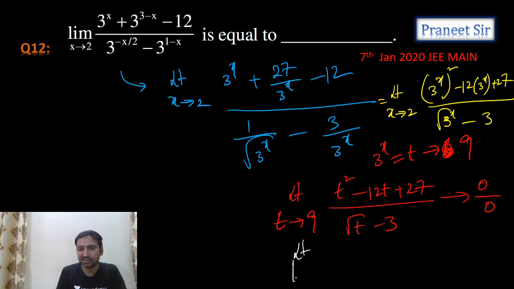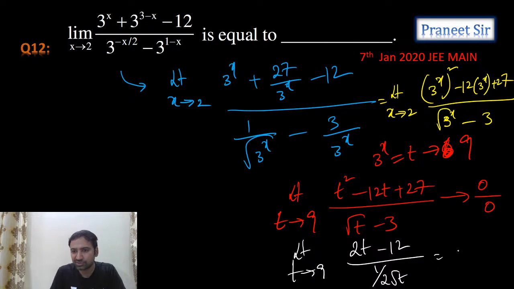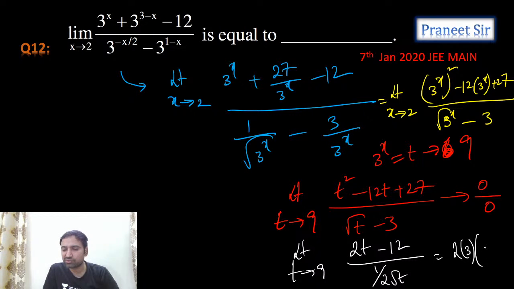Numerator differentiation 2t minus 12, by denominator differentiation 1 by 2 root t. Let's substitute here: 2 times 9 is 18, minus 12 is 6. So 6 into 6, 36. So the answer should be 36, guys.